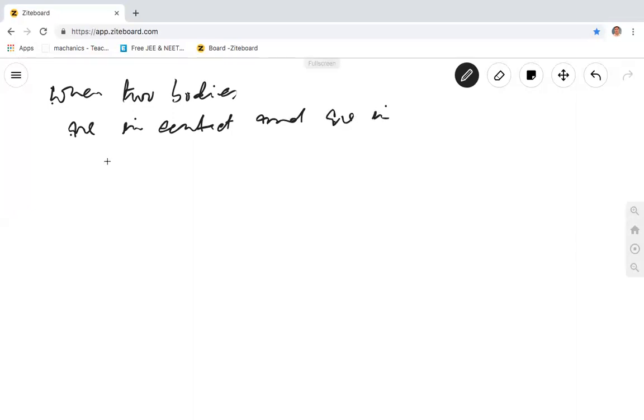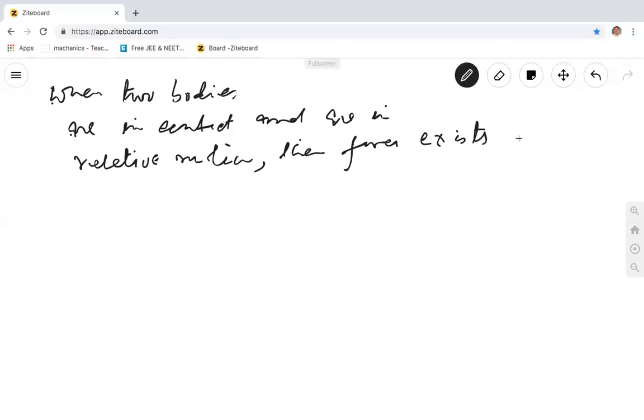When two bodies are in contact and are in relative motion, then a force exists between them, along their surfaces in contact.